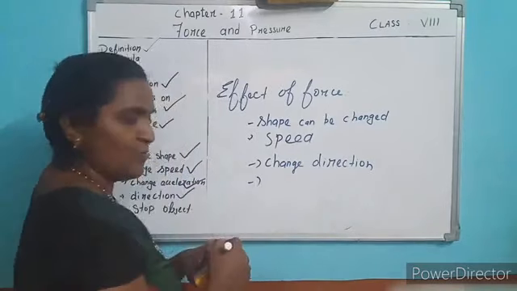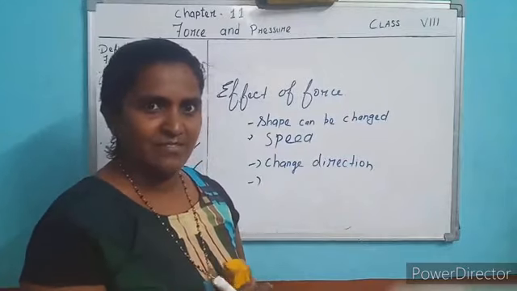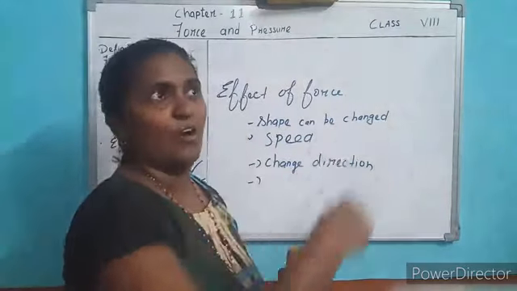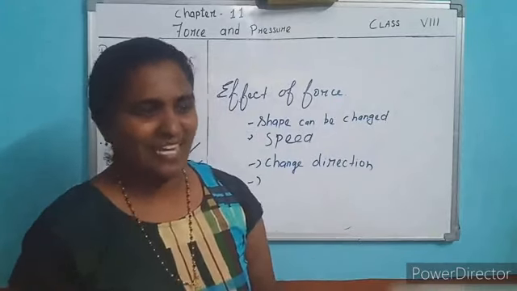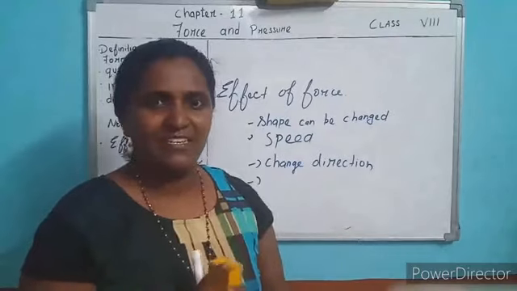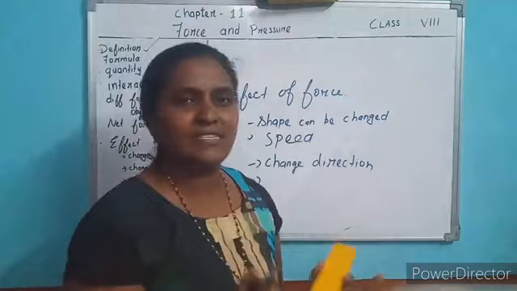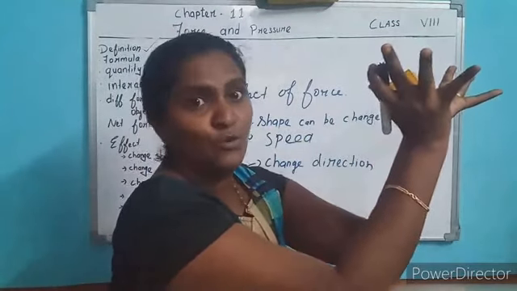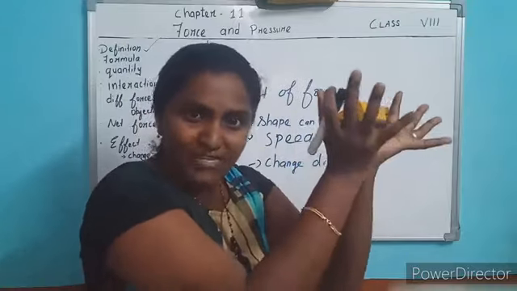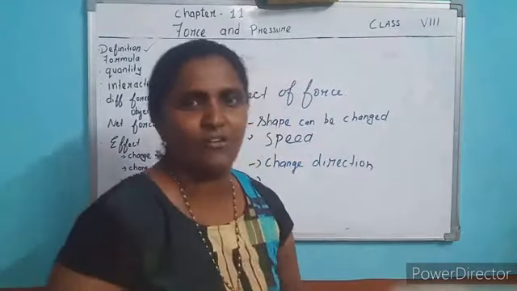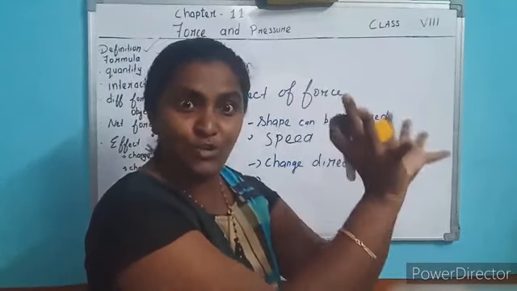Next one is stopping an object. Can we stop an object by using force? Yes. The batter bats, and in time the ball will bounce or whatever else. One who is standing in the field wants to catch the ball. If you simply stand, can you catch? No, you have to apply force to hold the ball in your hand. If you simply stand, the ball will fall down. So you have to apply force to catch the ball or to stop the ball.